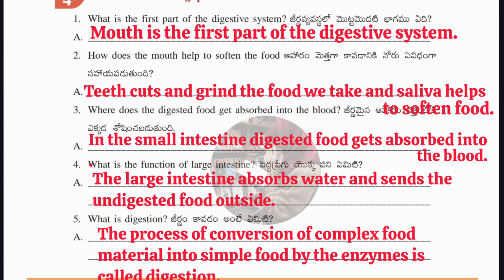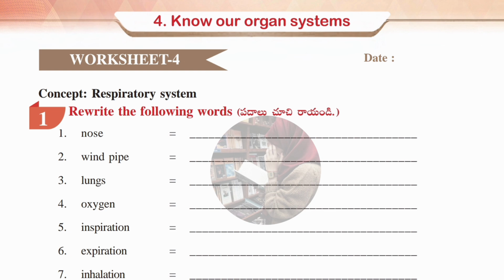Okay, guys, now we'll move to the next worksheet, that is worksheet number 4. Okay, guys, here the concept is respiratory system. Okay, so first Roman is rewrite the following words. From this concept we have given some words which we need to rewrite again by placing the first letter as capital. Okay, let's see each and every word.